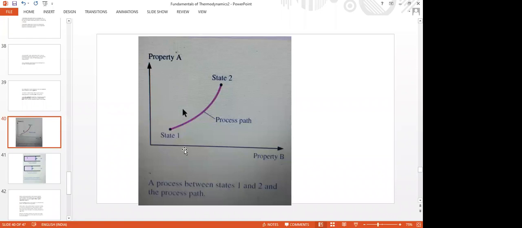So here also, if you assume property B as specific volume, the gas has been expanded.